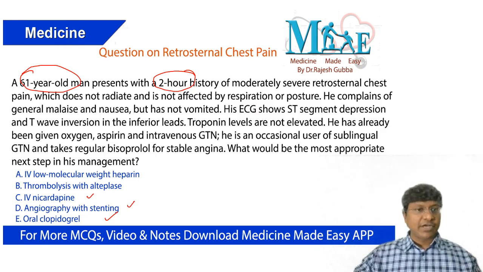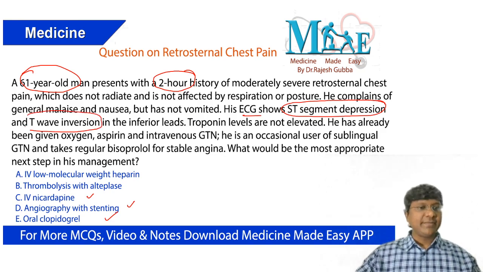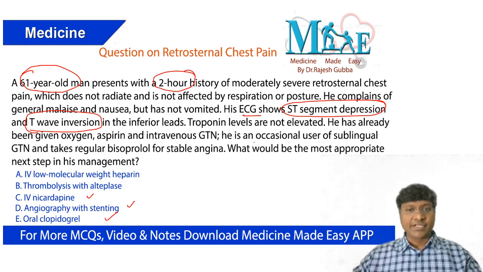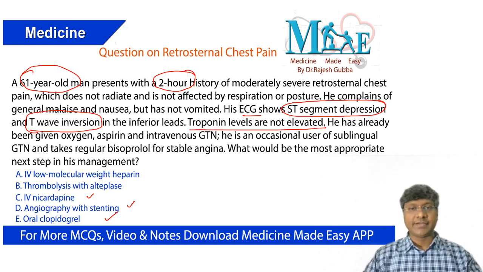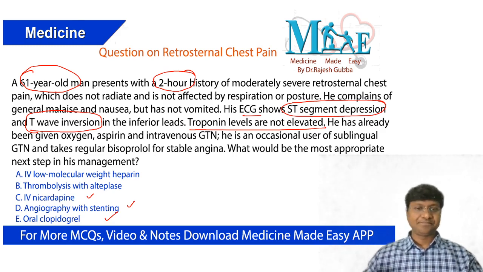The other important finding is that the ECG is showing ST segment depression as well as T wave inversions, which is very much suggestive of underlying ischemic heart disease. And if you take the troponins, they are not elevated. That means ST elevation MI and non-ST elevation MI are ruled out, because troponins are not elevated. He is already on oxygen, aspirin, nitrates, occasionally taking glyceryl trinitrate, and also takes a beta blocker, that is bisoprolol. So what would be the next line of management in this particular patient?